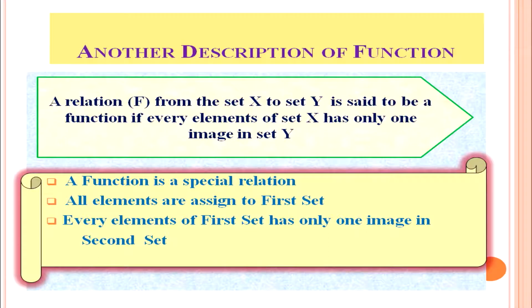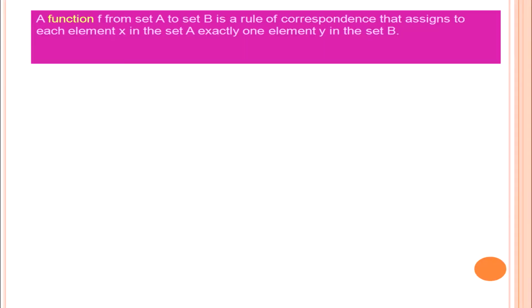A relation f from set X to Y is said to be a function if every element of set X has only one image in set Y. A function is a special relation and all elements of the first set are assigned. Every element of the first set has only one image in the second set. A function f from set A to set B is a rule of correspondence that assigns to each element x in set A exactly one element y in set B.